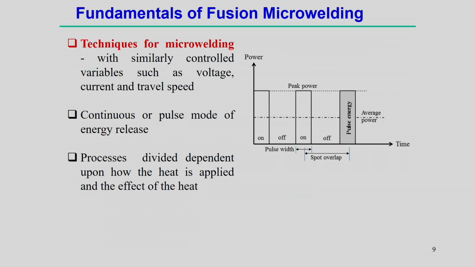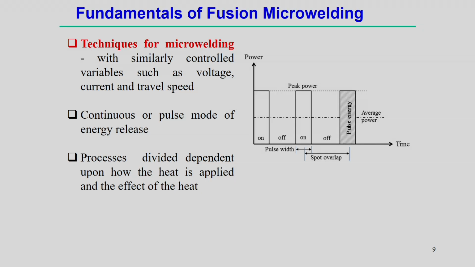Now, in general, the most convenient way to develop microwelding processes from conventional ones is simply downscaling, apart from decreasing the intensity, and it can be done by moving from continuous mode to pulse mode, because in pulse mode it is possible to control the energy supplied to the substrate material.